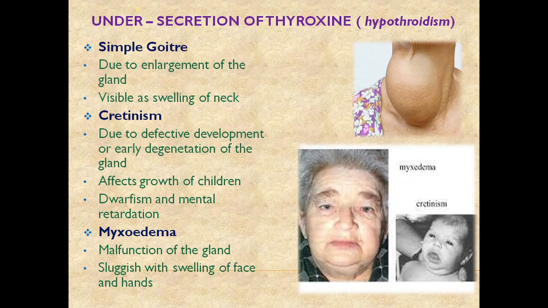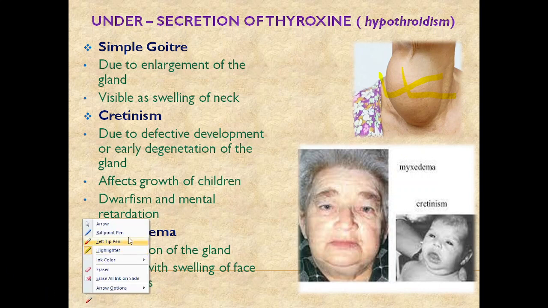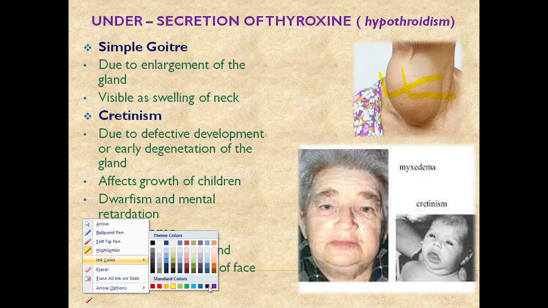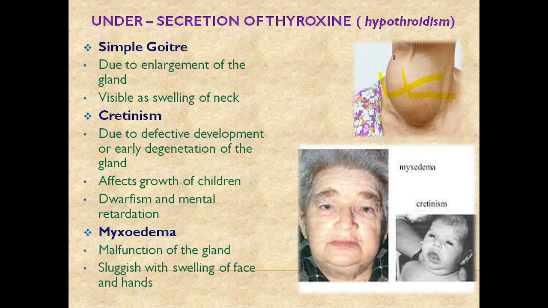So goiter, you can check it here. That is all because of the swelling of the neck. It is visible, and it is because of the enlargement of the neck, meaning the gland. So this is the goiter. This is the myxedema. You can see the sluggish face and swelling of face and hands. Sluggish face means it looks like it is always swollen.